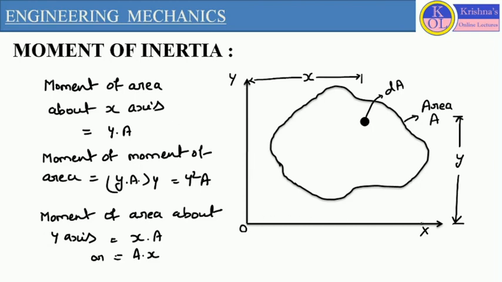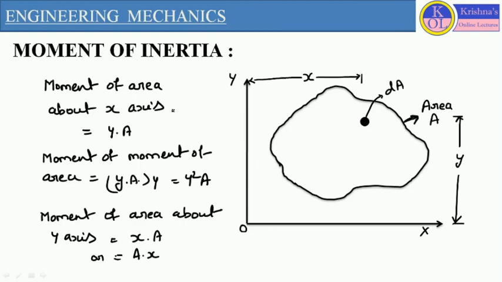Here, if we are considering one diagram, let us consider this coordinate system with axes x and y, and let us consider one plane which is having total area A. If we want to define the moment of area for this particular area, we have to define it with respect to axis x and axis y. First we need to define the exact position of this area A with respect to the axes, with the position of the centroid. So if we consider the distance from the y-axis as x and the distance from the x-axis as y.